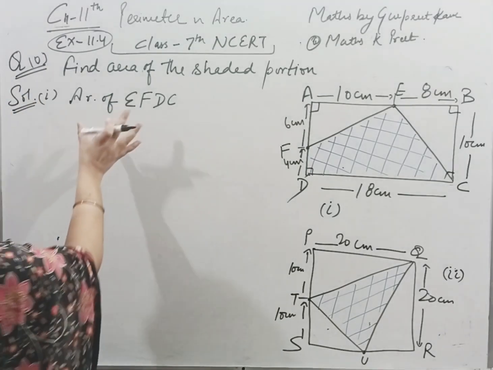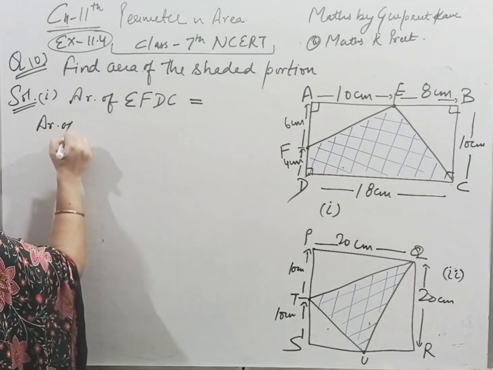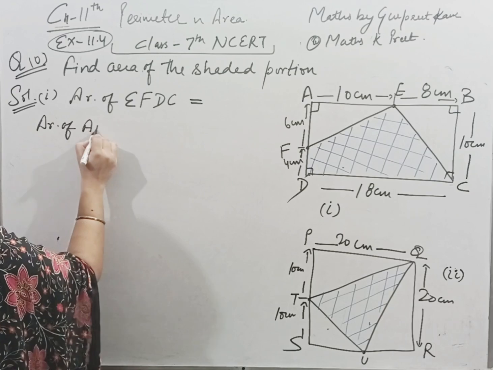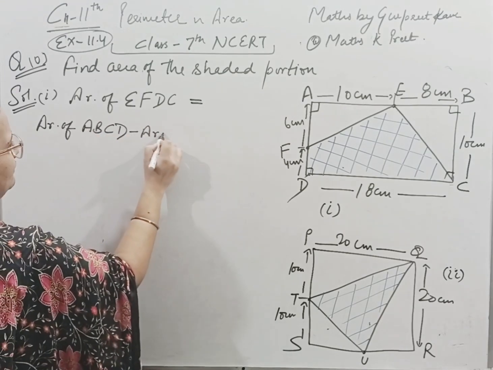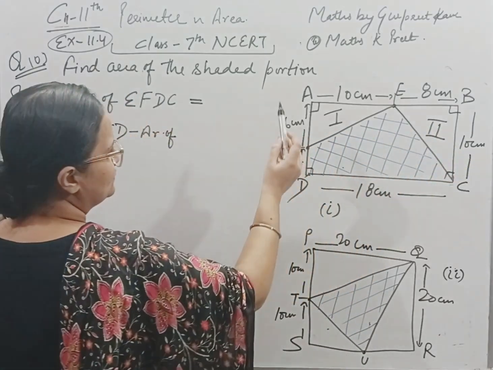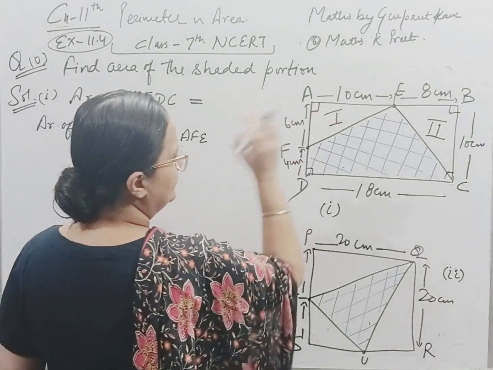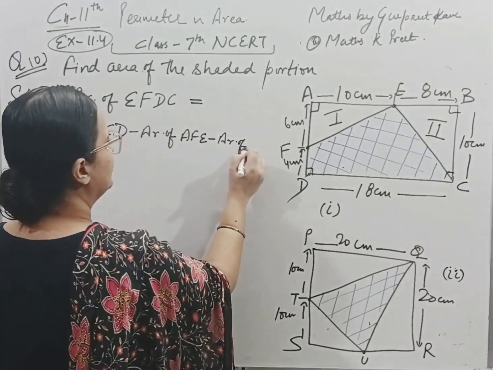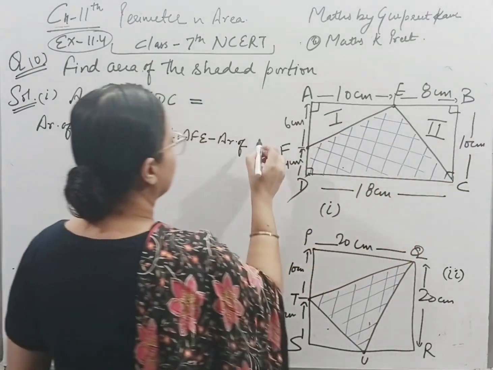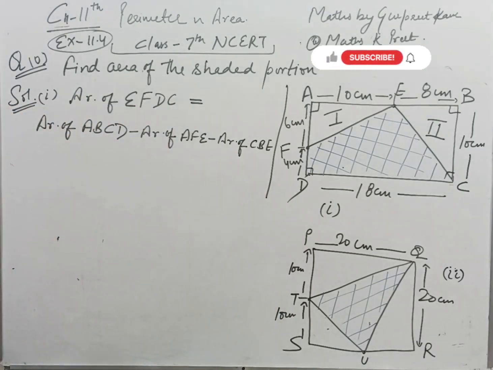So I'm writing, area of EFDC will be equal to area of rectangle ABCD minus area of the first triangle. This is my first triangle, this is my second triangle. The name is AFE. This is a right angle triangle. Minus area of triangle CBE. This is the formula that I have to perform here to find the area of the given quadrilateral or the given shaded portion.